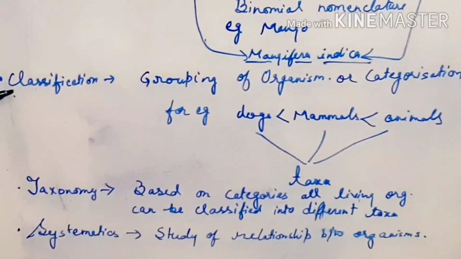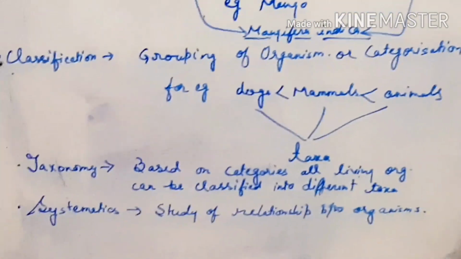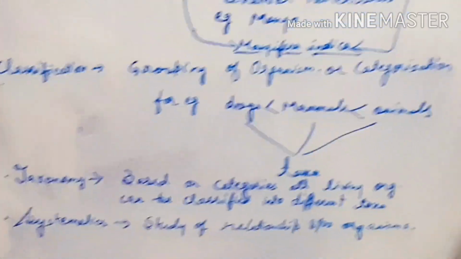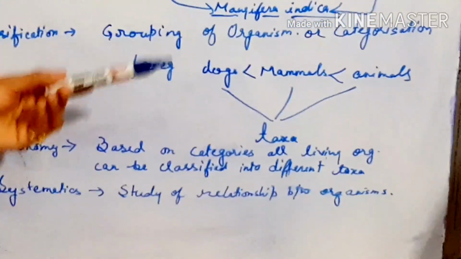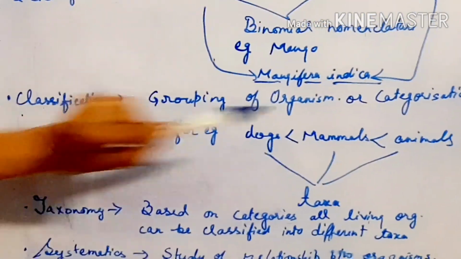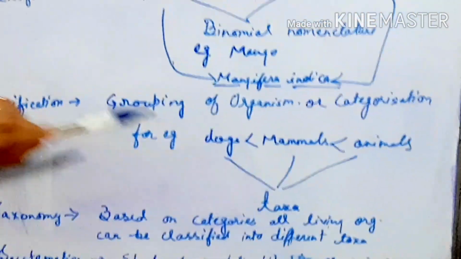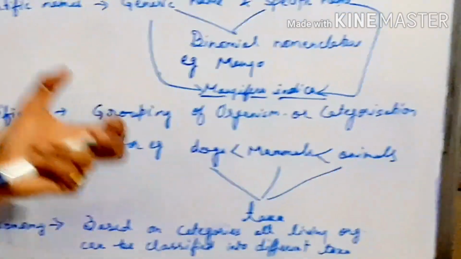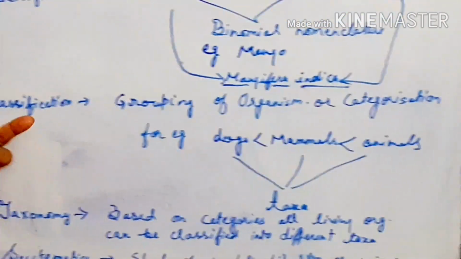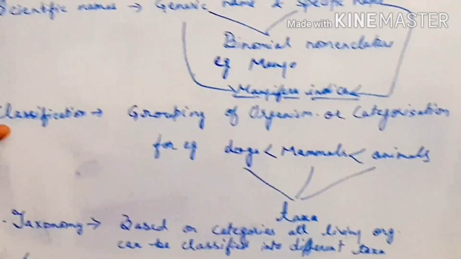Now classification. How will we come to know how many organisms come in one genus, or one species? That we see under classification. That means categorization: grouping the organisms, making groups of different organisms, categorizing them. This is called classification.